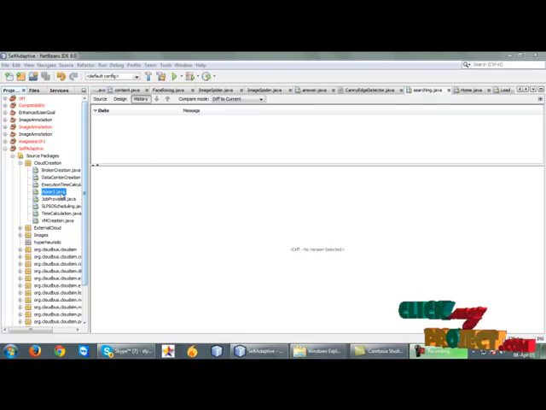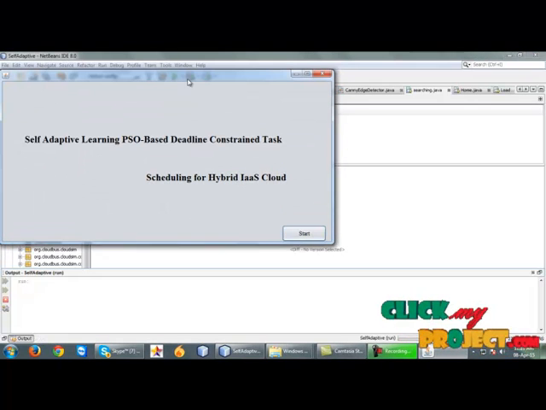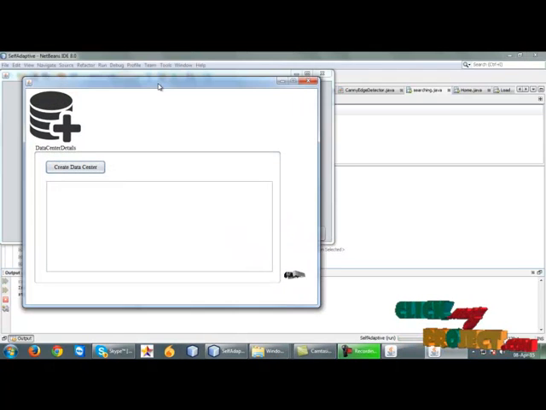First of all, we have to run Home.java. It is the first frame of our project. It runs successfully, and we click the start button. In this project, we use the CloudSim tool. CloudSim is a tool used to create the cloud environment. That means it makes it easy to create the data center, broker, virtual machine and cloud, where cloud means job. In real time, creating a cloud environment is difficult, so we use CloudSim in this project.